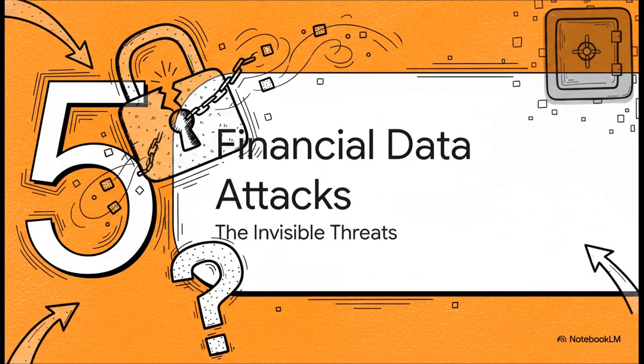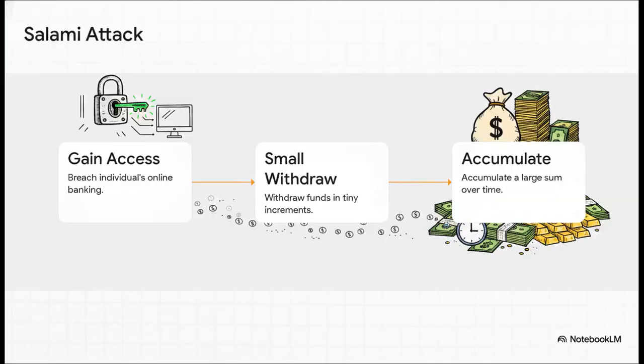All right, our final section, Section 5, Silent Financial Data Attacks. The truly invisible threats. This brings us to some of the most insidious damage out there, starting with the salami attack. It's honestly brilliant in its subtlety. First, the attacker breaches someone's online banking. But instead of taking a massive lump sum that would instantly raise red flags, they siphon off tiny, microscopic increments. Over a long period of time, those invisible pennies accumulate into an absolute fortune.